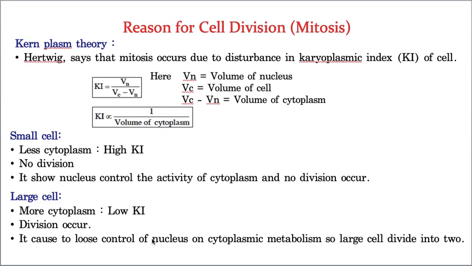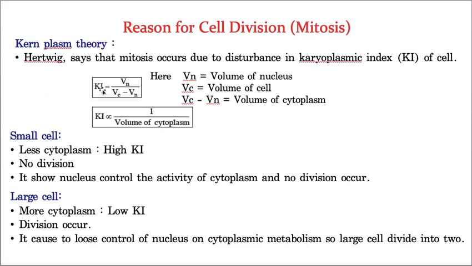In the nucleus there is a fluid called nucleoplasm, whereas between the nuclear membrane and plasma membrane there is one more fluid, that is called cytoplasm. So these two together are called the fluid part of the cell. Am I correct or not? Now the difference that takes place between the karyoplasm, meaning nucleoplasm, and the cytoplasm makes the cell divide. So this is said by Hertwig.